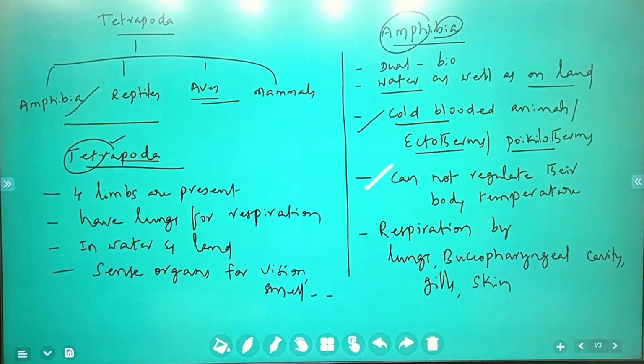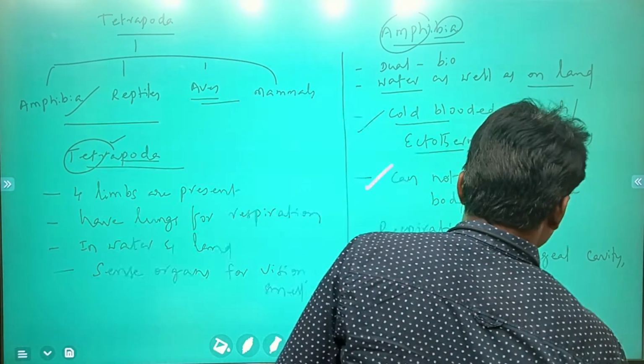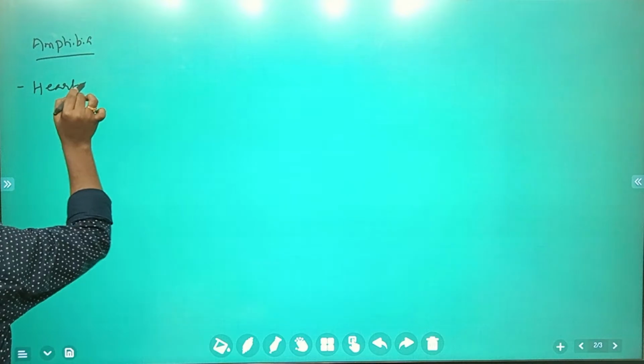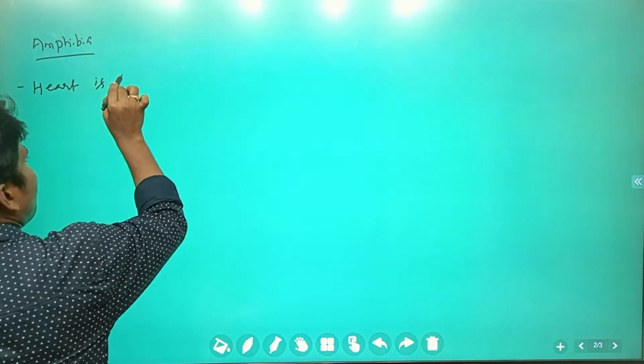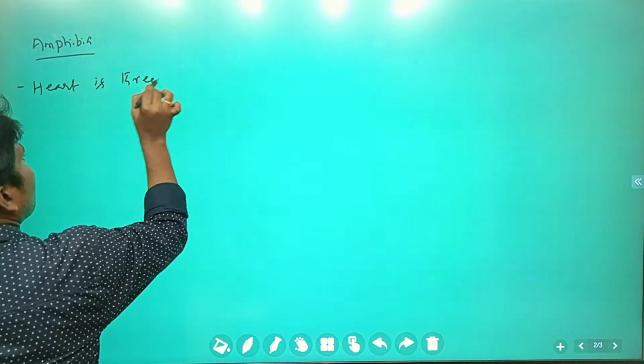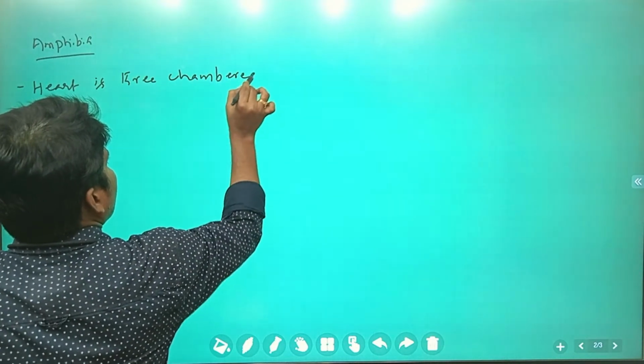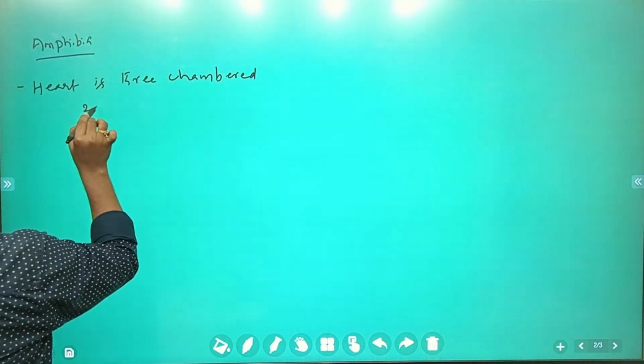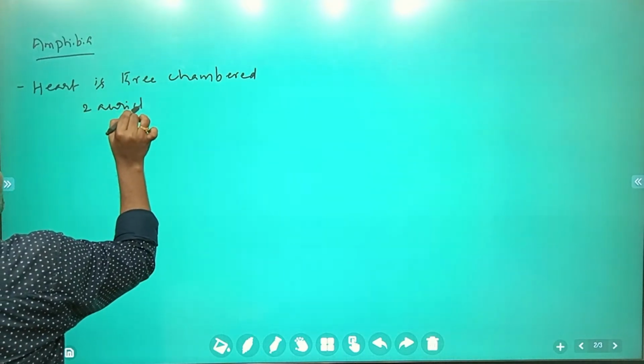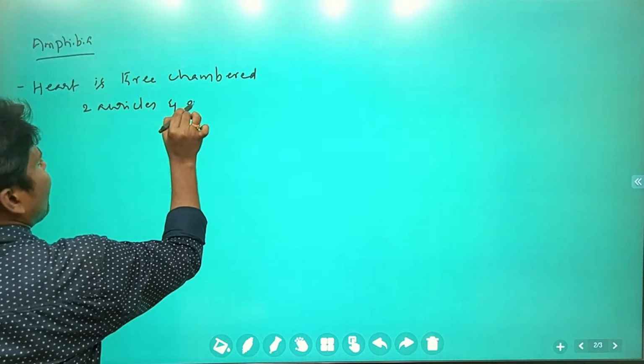I'm going to write it here so there is no confusion. In these organisms, the heart is three-chambered: two auricles and one ventricle.